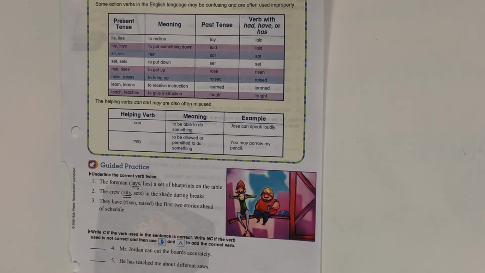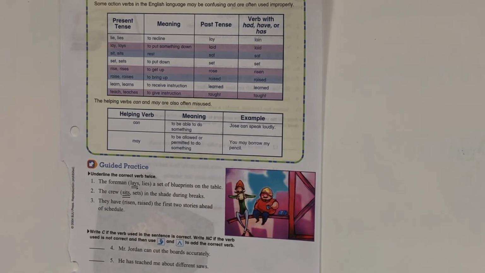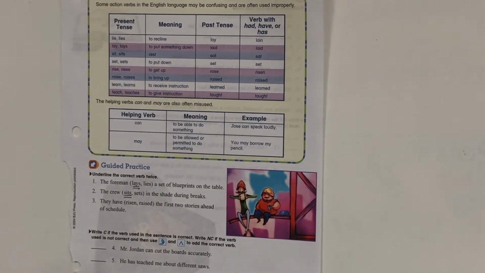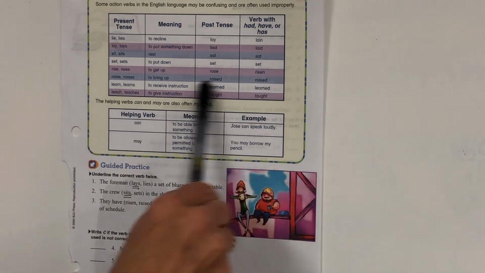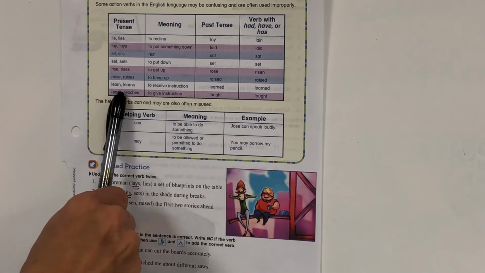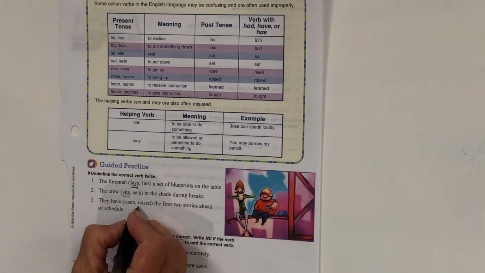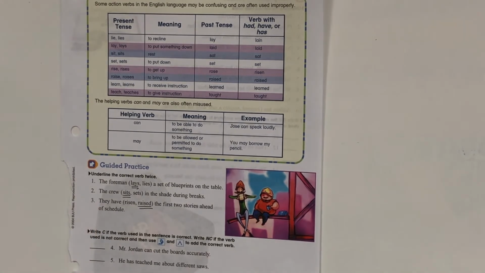Number three, they have risen or raised the first 2 stories ahead of schedule. Risen is a form of rise, and it means to get up. Raise means to bring up. So the correct word would be they have raised the first 2 stories ahead of schedule. Underline it twice.